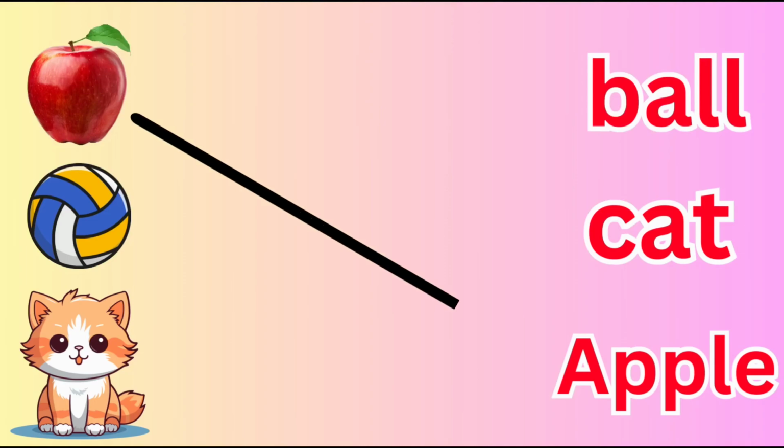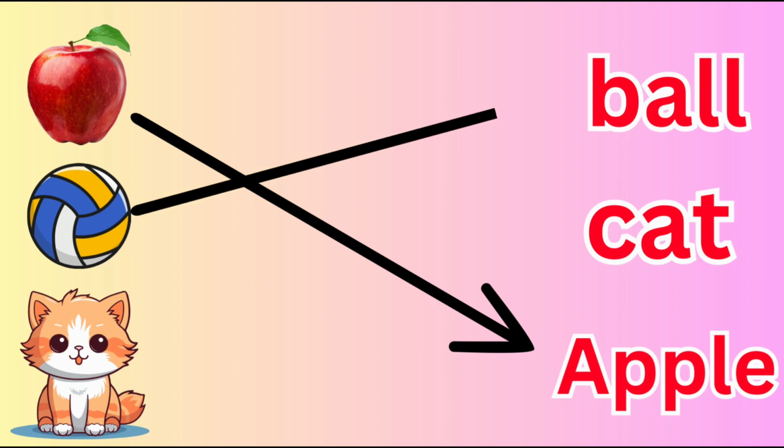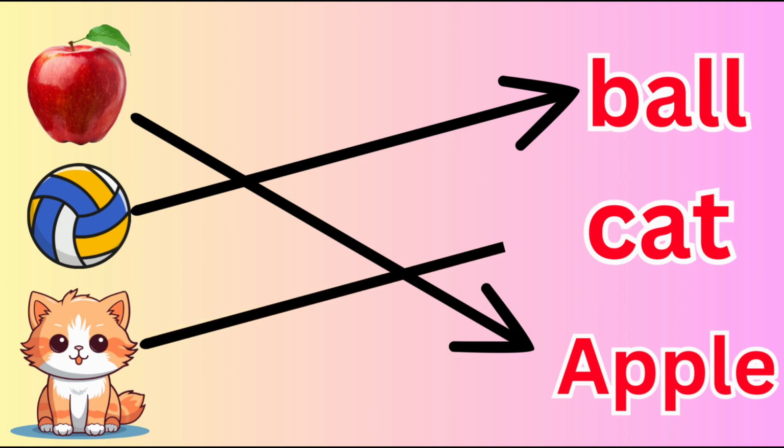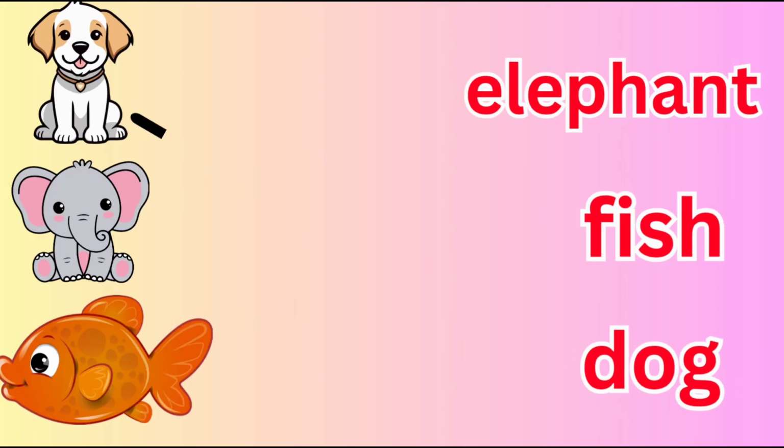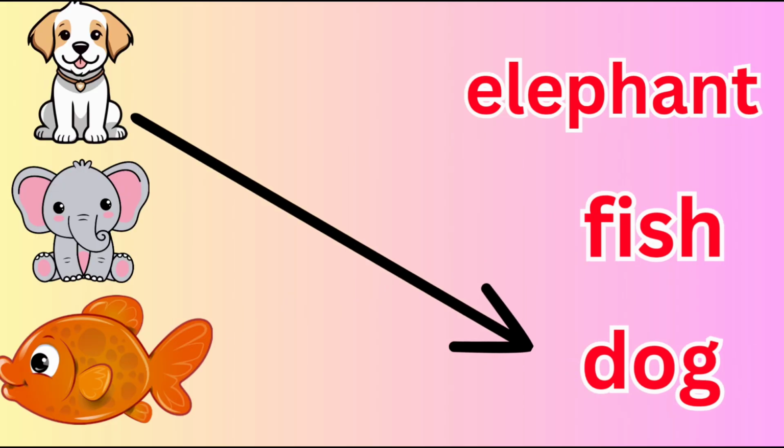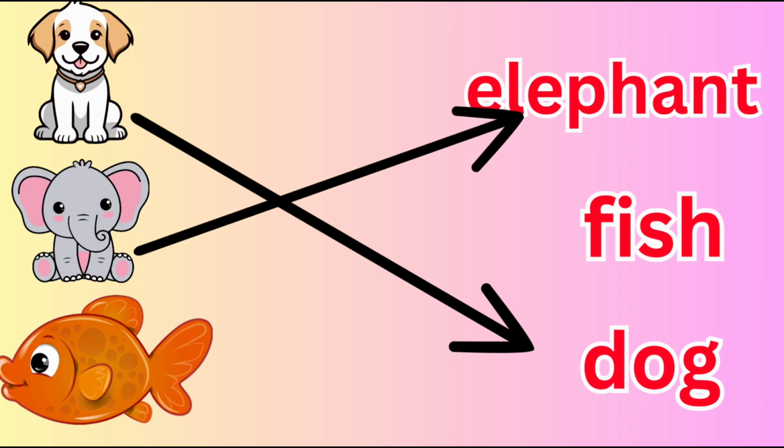Matching. A for apple. B for ball. Where is ball? C for cat. Mew mew cat. Now match the dog. D for dog. Now E for elephant. Where is elephant?